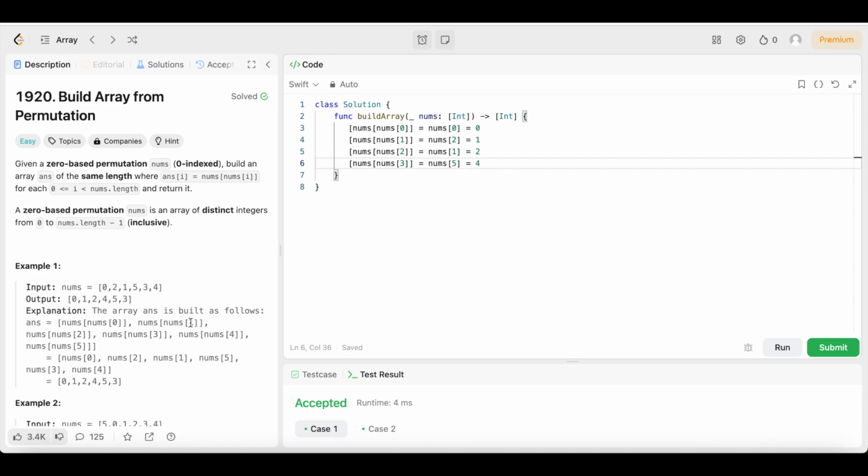Then we're going to do the same thing for nums of nums 4. So bring that over here. Nums of nums 4. Boom. So nums of nums 4. First, we're going to check to see what this equals. Nums 4 equals 0, 1, 2, 3, 4, 3, right? So nums 4, that's going to be equal to nums 3. And what does nums 3 equal? Nums 3 equals 0, 1, 2, 3 equals 5. So we're going to put a 5 right here.